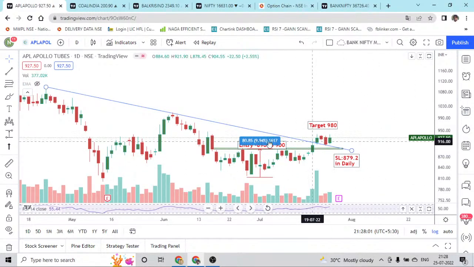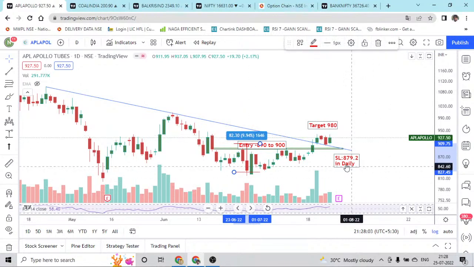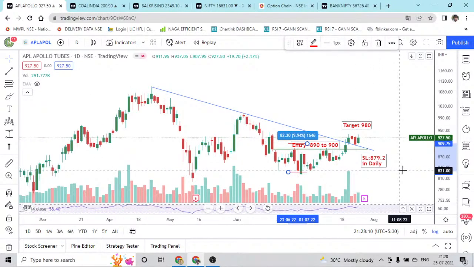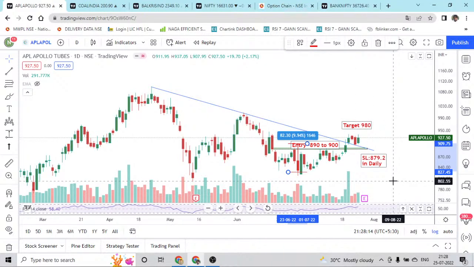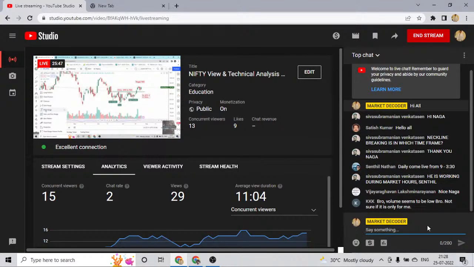So people who have already taken the trade, wait with this small stop loss and almost like somewhere around 70 points of profit, because the call was given at 929. So we can wait till that and take the profit. So any questions or any doubts?